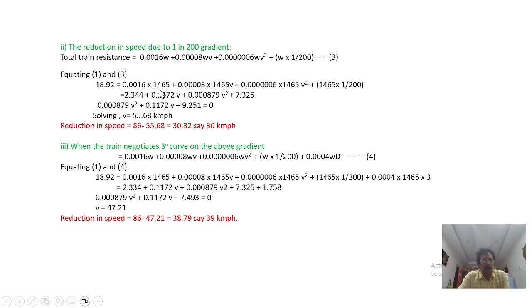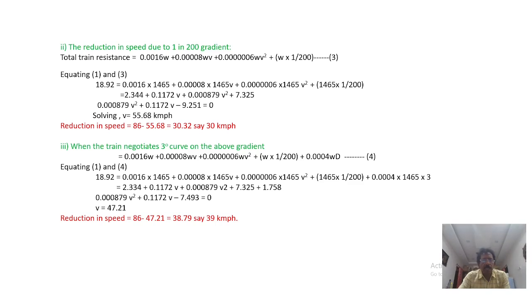So already we got the load it can carry, and the only thing here we have to find out is the speed. Because now we are carrying the load of 1465, and because of the gradient, the speed will definitely come down.